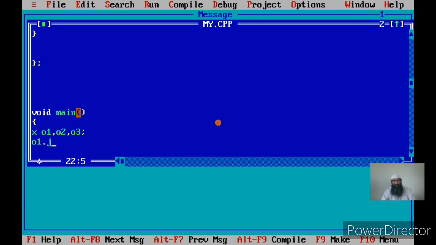I am giving a simple example here so that it will be clear. I say o1 dot j, o2 dot j, then o3 dot j.